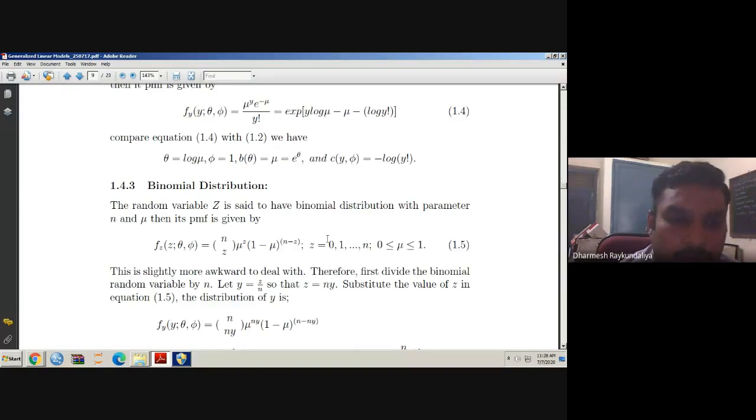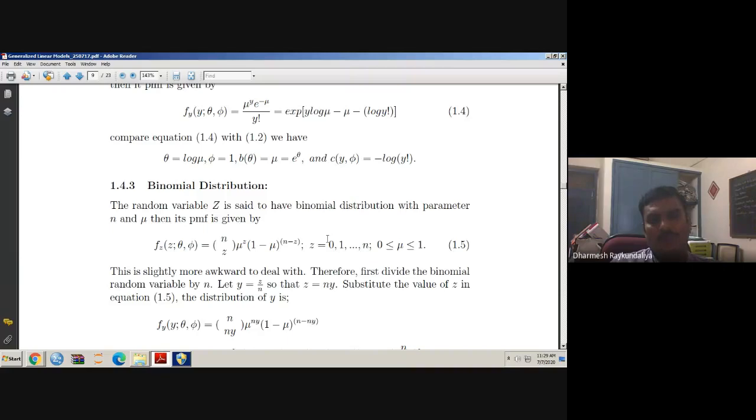What percent of the students pass if the student has attended regular online classes, seen the recorded version, and performed the assignments and the reading? So which factor is really effective for clearing the examination of a generalized linear model? Okay, so here Z is a random variable whose PMF is given by f of z, theta, phi.